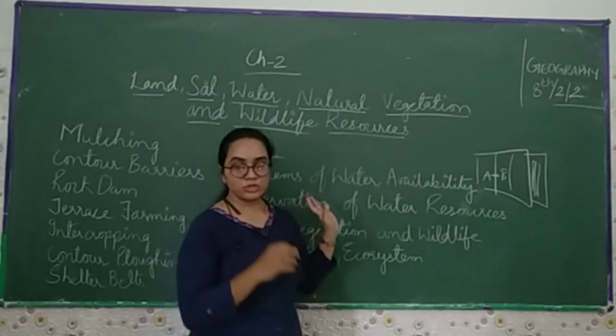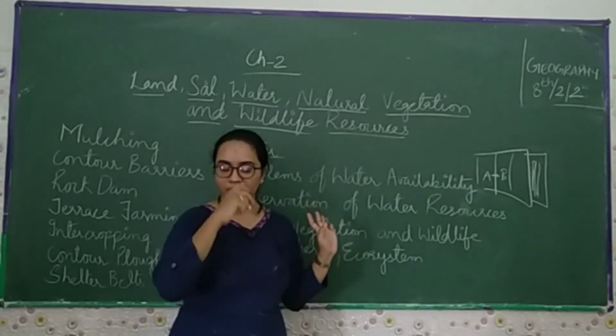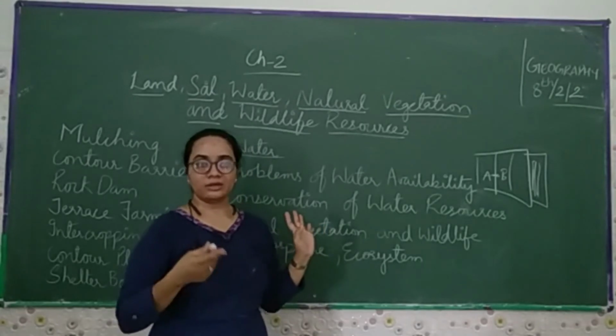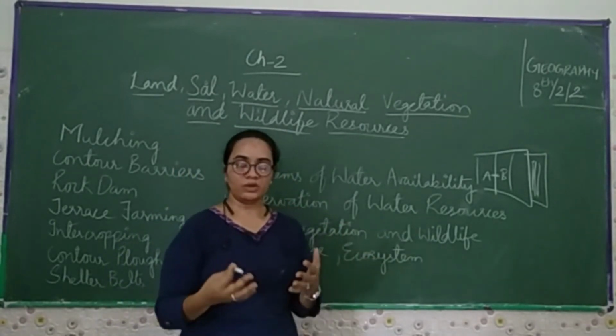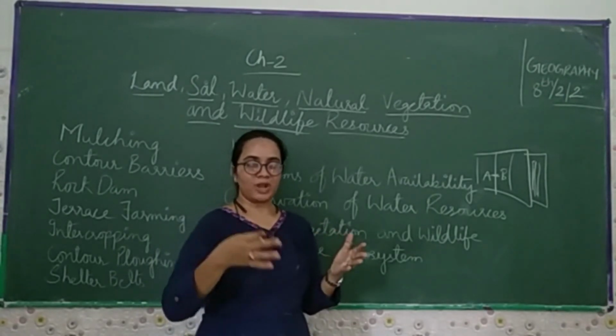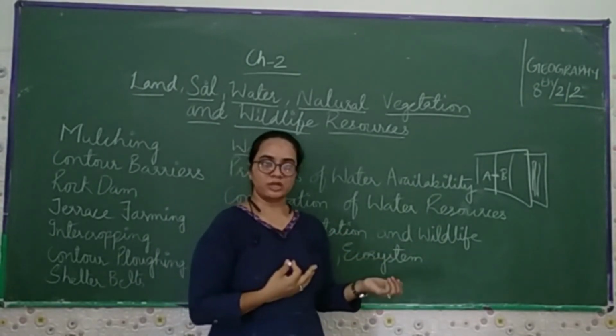Water is utmost important for us. 70% of water is available on this planet Earth, but only 3% of it is purely available, and all the population of this planet Earth is dependent on that 3% of water.